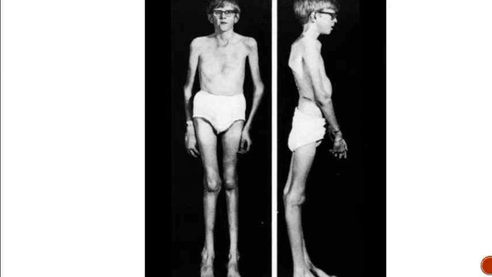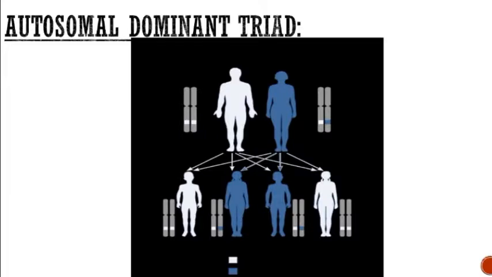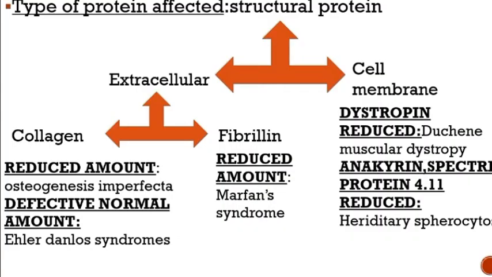The general features are tall stature, hypermobility of joints, skinny bones and fingers, and even toes, called arachnodactyly. He has a large head called a gyrocephalic head. It is an autosomal dominant trait, that is, even if a child inherits one chromosome, he will have this syndrome. The protein affected here is called fibrillin. It is an extracellular structural protein.